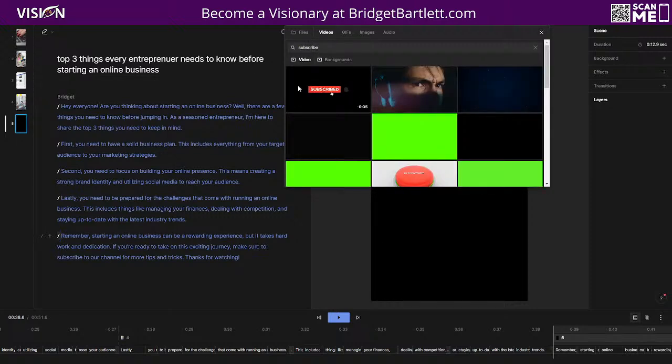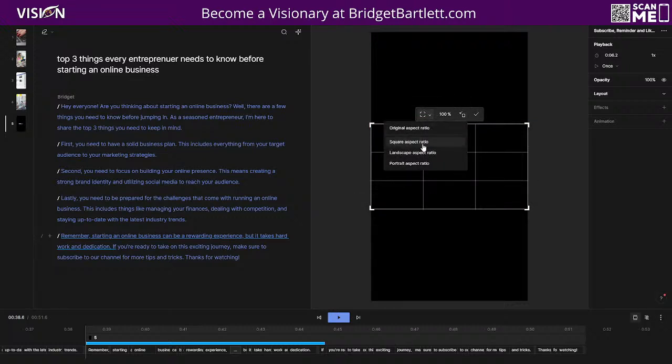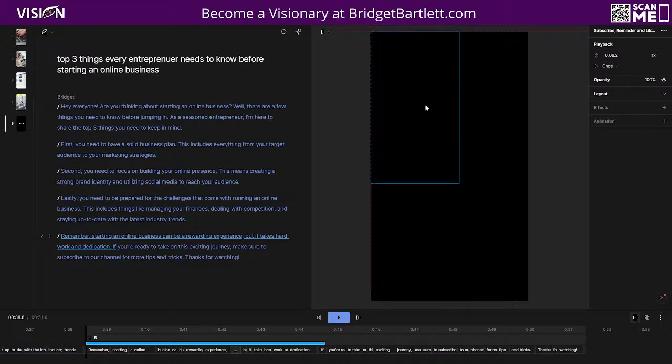And let's see, we have some options here. So this one looks pretty good. So we'll just choose that. And again, we're going to crop and choose the correct ratio, which is portrait. And here we go. And there are so many, you know, because I'm thinking, well, what if I don't want it the whole screen? And can I change this background color? You can do, I mean, almost anything that you want to do.